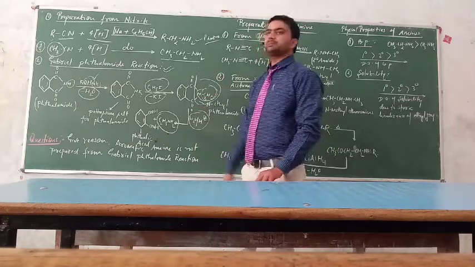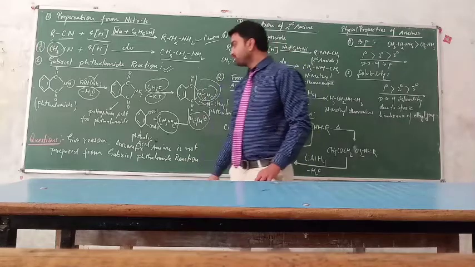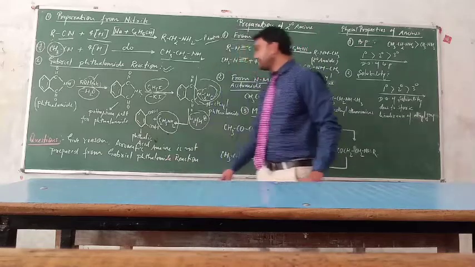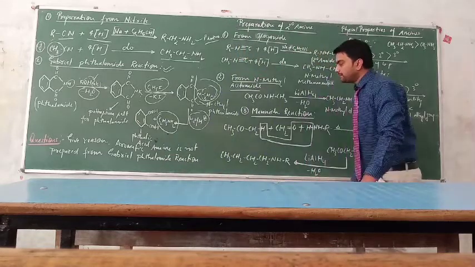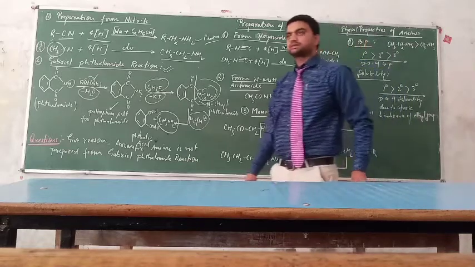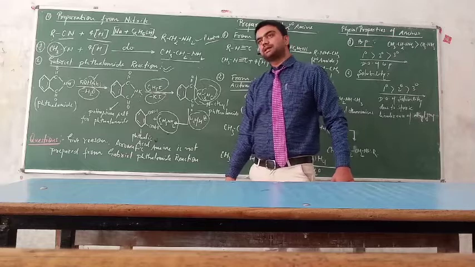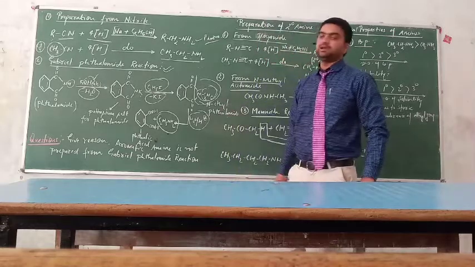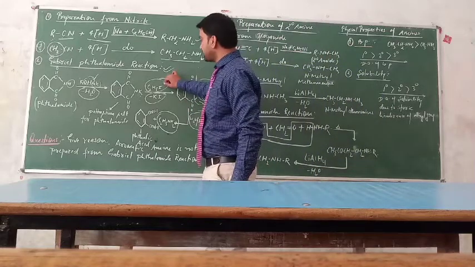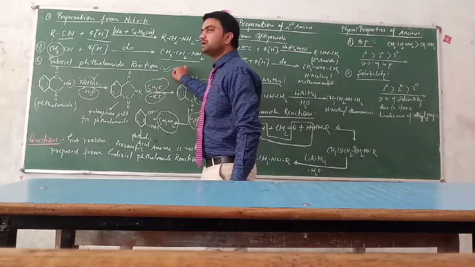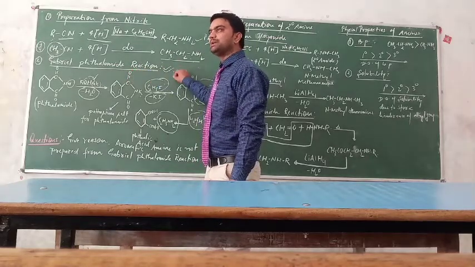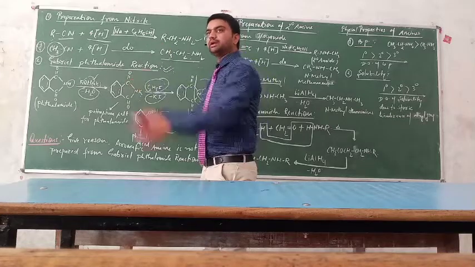There is a question given from this topic. The question is: give reason why aromatic amine is not prepared by the Gabriel phthalimide reaction. So the reason is that we cannot prepare the aromatic amine because in this case we have to use a haloarene, like chlorobenzene, iodobenzene or any other haloarene.